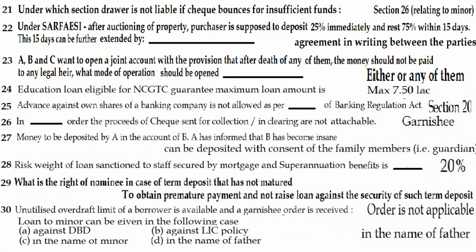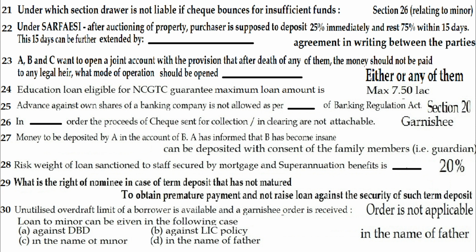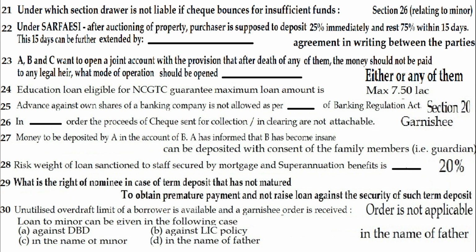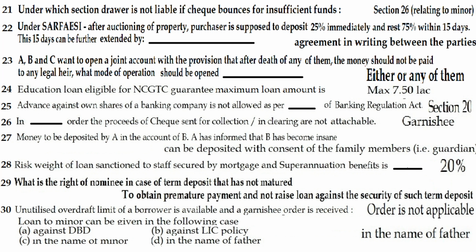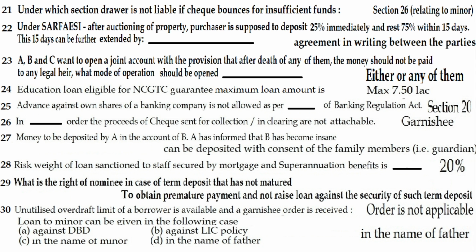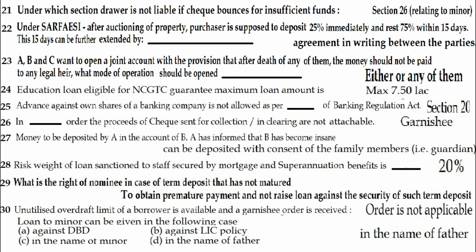Question 22. Under SARFAESI, after auction of property, purchaser is supposed to deposit 25% immediately and the rest 75% within 15 days. This 15 days can be further extended by dash. The answer is agreement in writing between the parties. Question 23. A, B and C want to open a joint account with the provision that after death of any one of them, the money should not be paid to any legal heir. What mode of operation should be opened? The answer is either or any one of them.